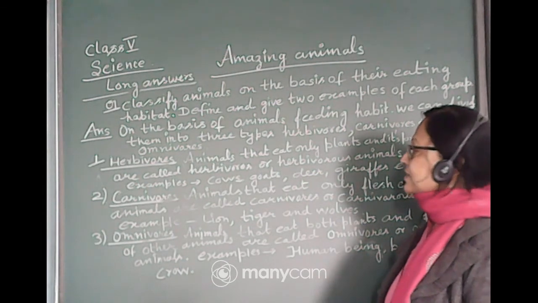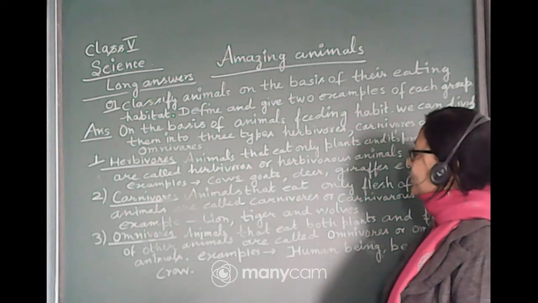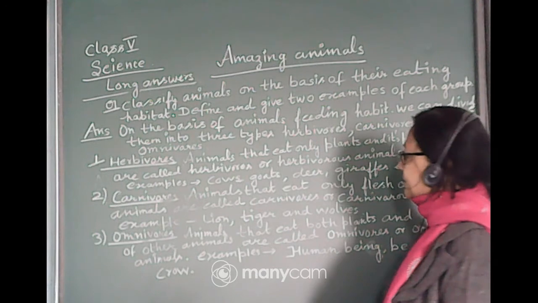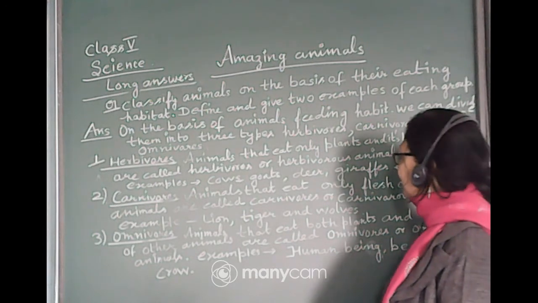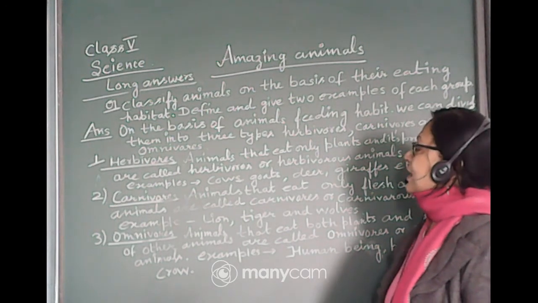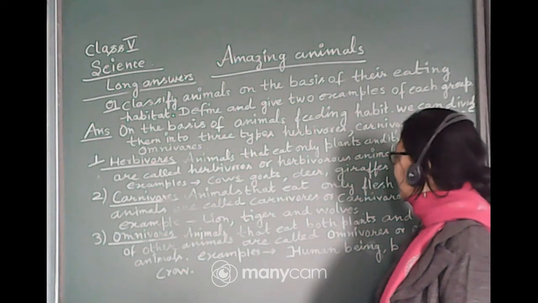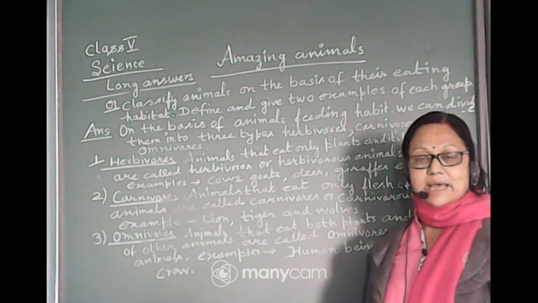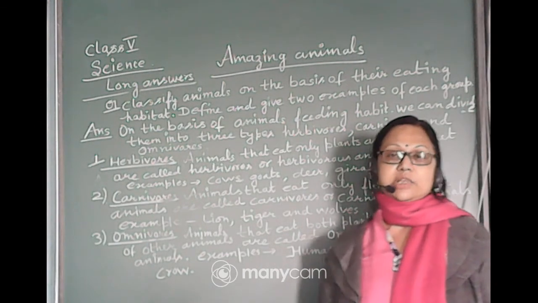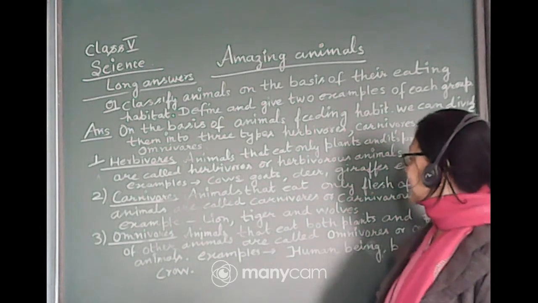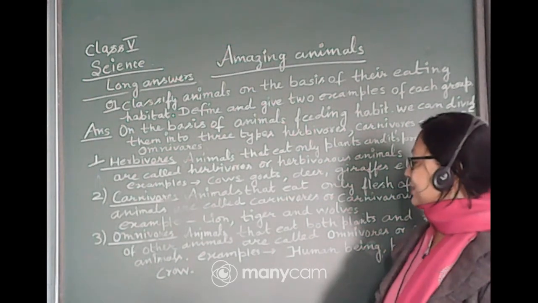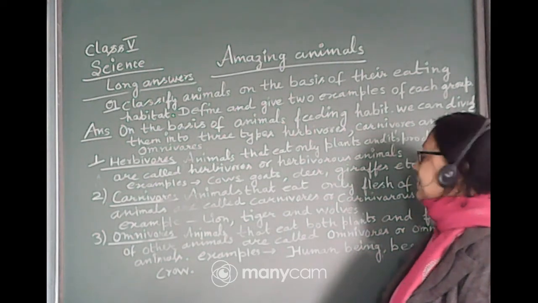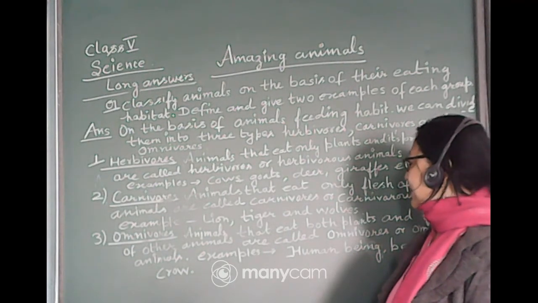Again, if we repeat, herbivorous animals are those animals that eat only plants and its products. Examples are given here: cow, goat, deer and giraffe, etc. Next category is carnivorous animals. Animals that eat only flesh of other animals are called carnivorous animals. Example: lion, tiger and wolves.